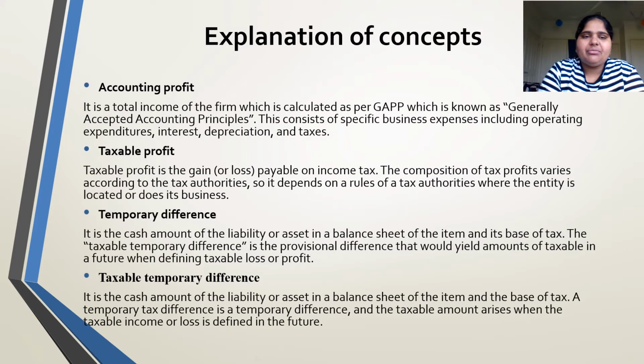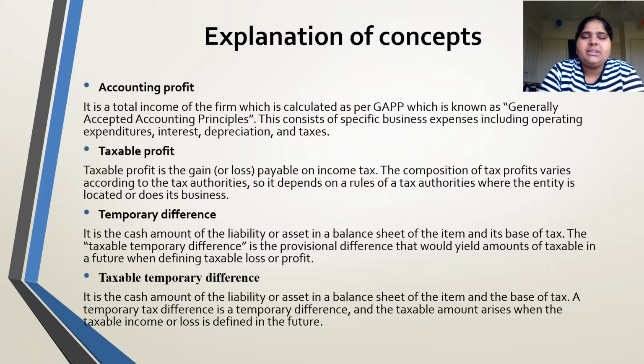Explanation of concepts. First, accounting profit. It is the total income of a firm which is calculated as per GAAP principles. This consists of specific business expenses including operating expenditure, interest, depreciation and taxes. In taxable profit, taxable is gain or losses payable on income tax. The composition of taxable profits varies according to the tax authority, so it depends on the rules of the tax authority where the entity is located or does its business.